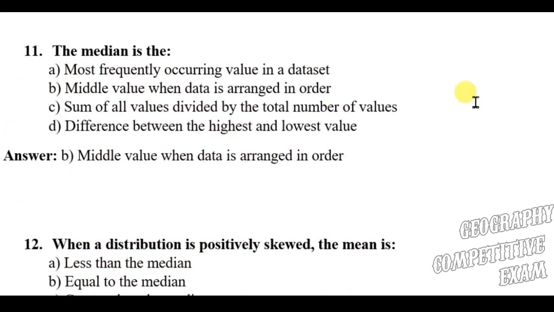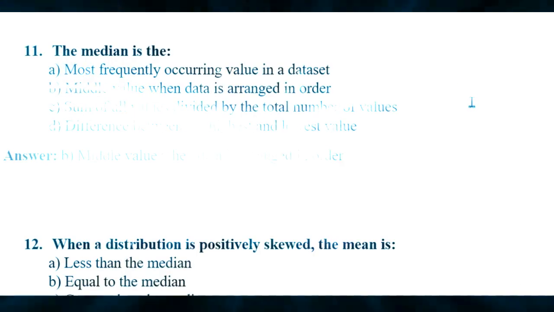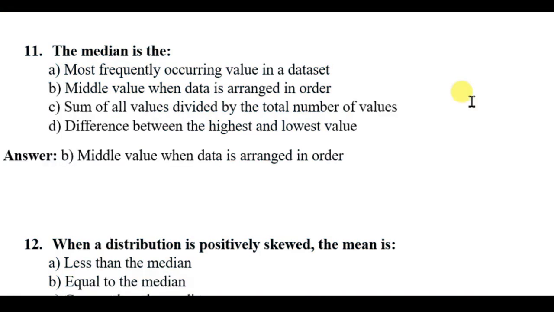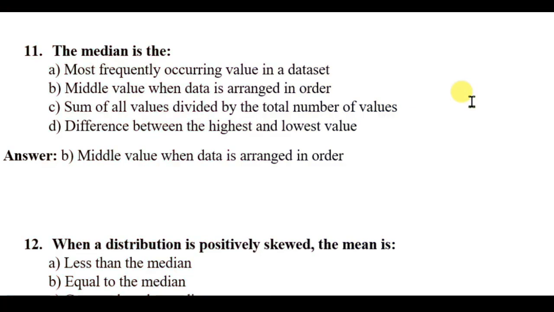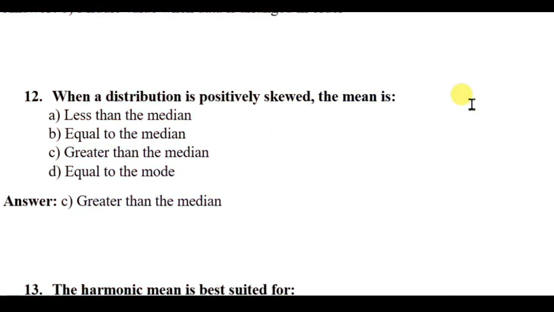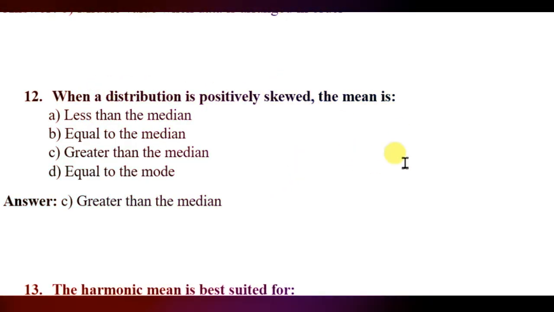Question number 11, the median is the most frequently occurring value in a dataset, middle value when data is arranged in order, sum of all values divided by the total number of values, difference between the highest and lowest value. Here the right answer will be middle value when data is arranged in order. Question number 12, when a distribution is positively skewed, the mean is less than the median, equal to the median, greater than the median, equal to the mode. Here the right answer will be greater than the median. When the distribution is positively skewed, means rightly skewed.